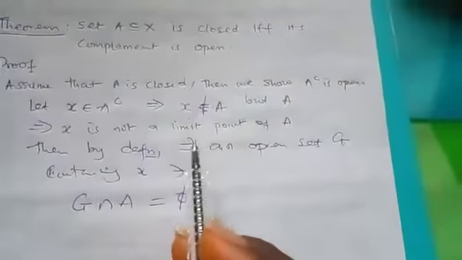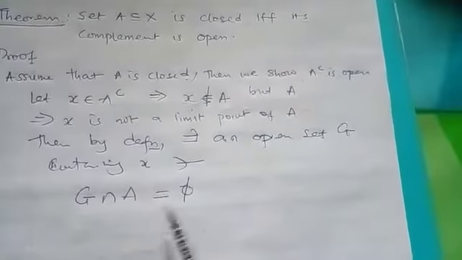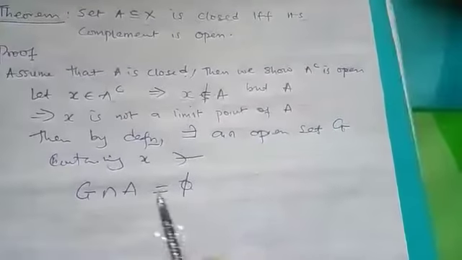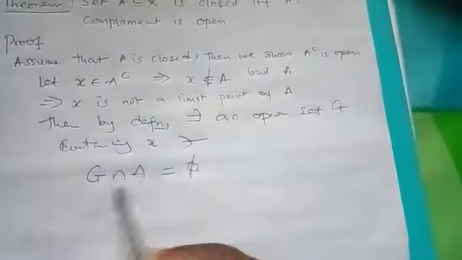containing S such that G intersection A is empty, by definition, because S is not a limit point. As soon as it's a limit point, this intersection will not be an empty set, but now it is empty because S is not a limit point.